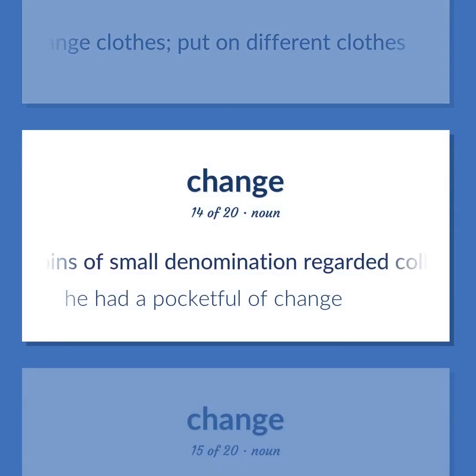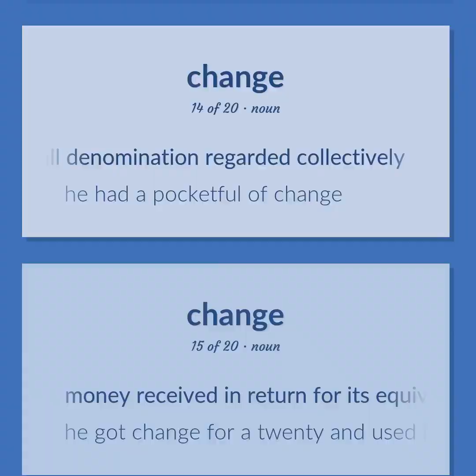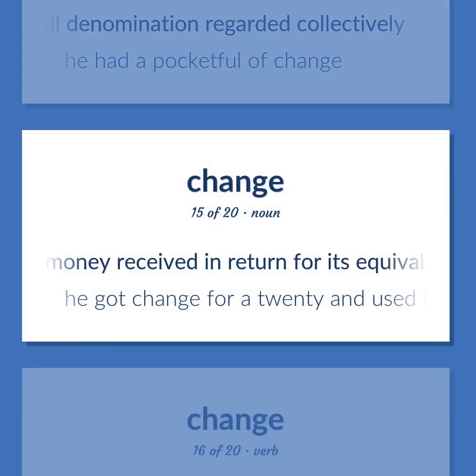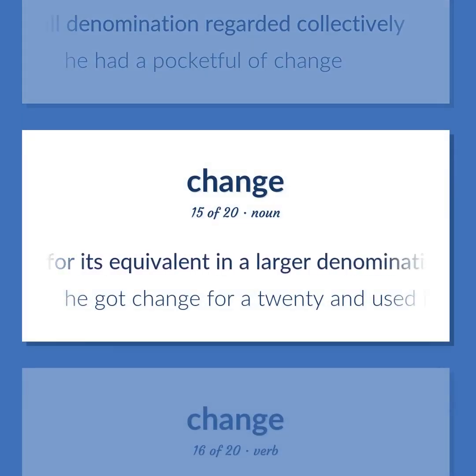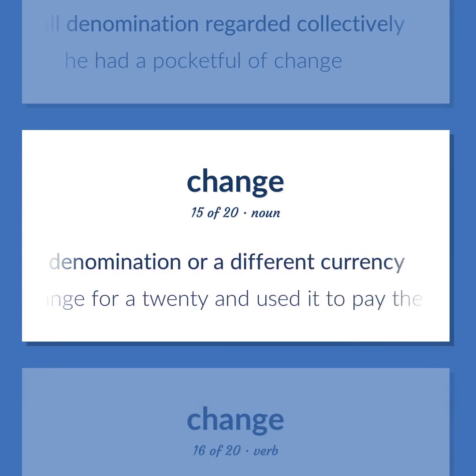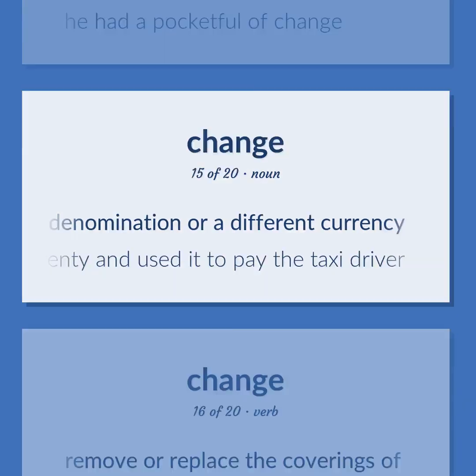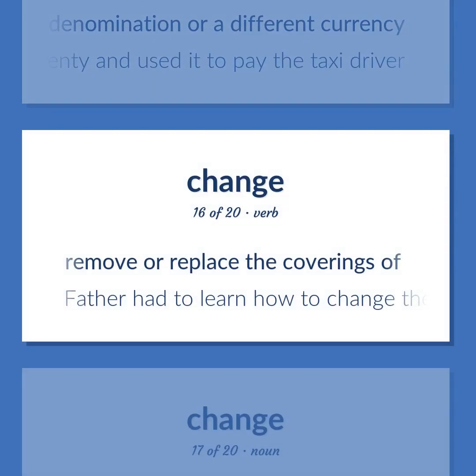Coins of small denomination regarded collectively. He had a pocketful of change. Money received in return for its equivalent in a larger denomination or a different currency. He got change for a 20 and used it to pay the taxi driver. Remove or replace the coverings of.